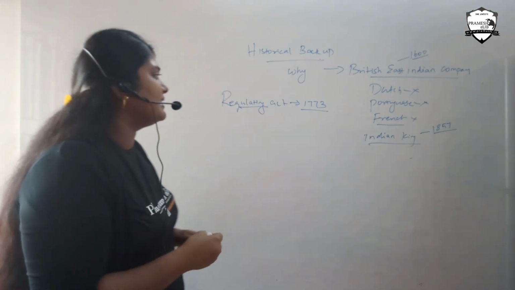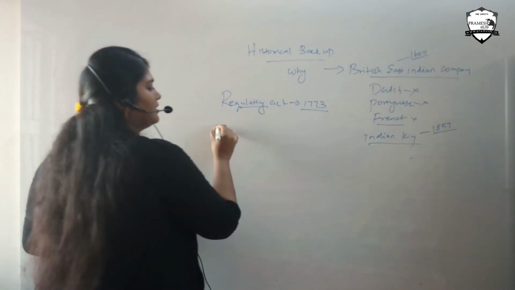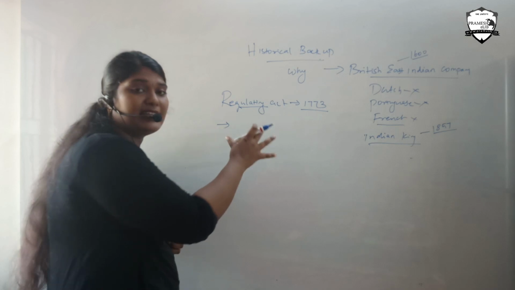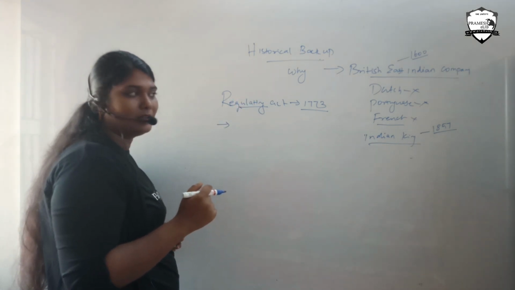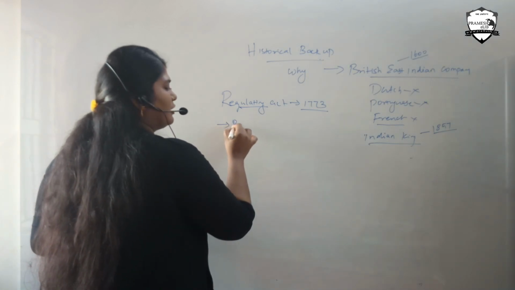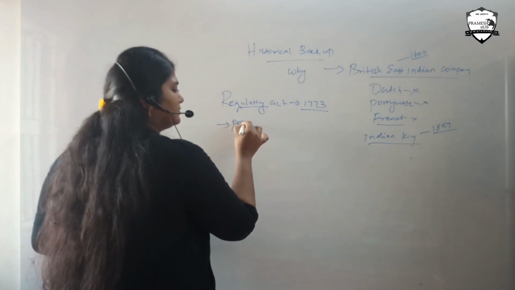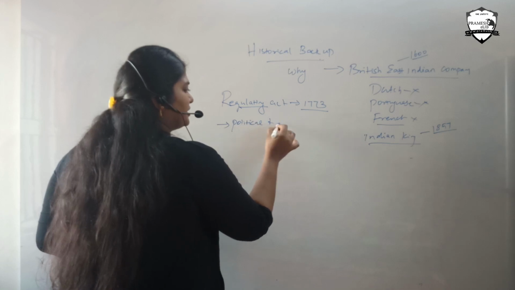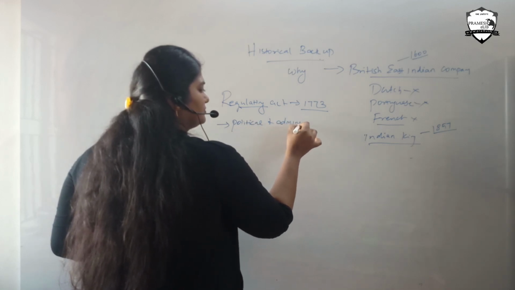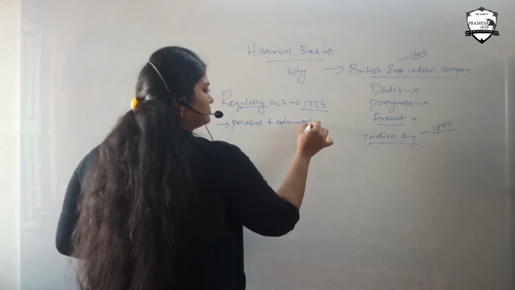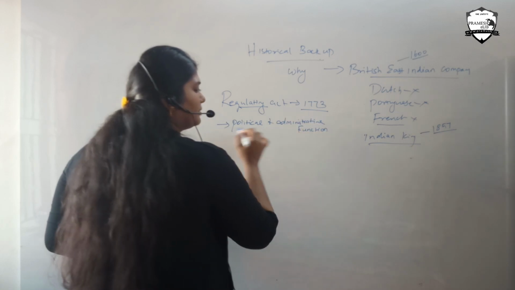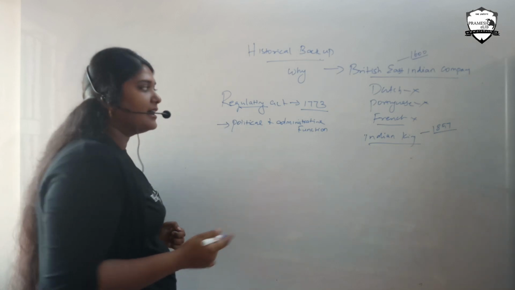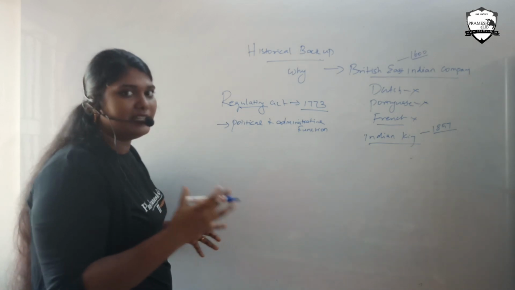This Regulating Act is nothing but regulation, the first regulation that was laid down for British officials. The first time they talked about political and administrative function, and the places they captured in India.